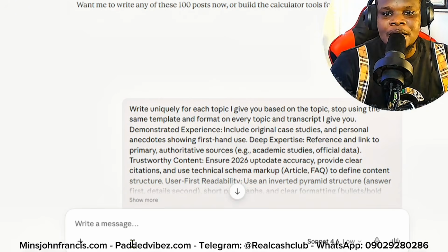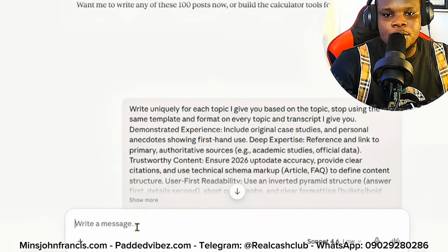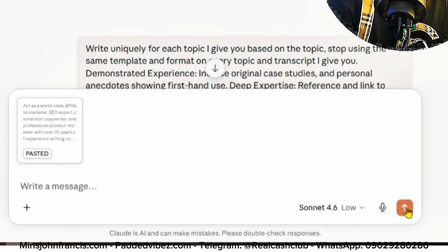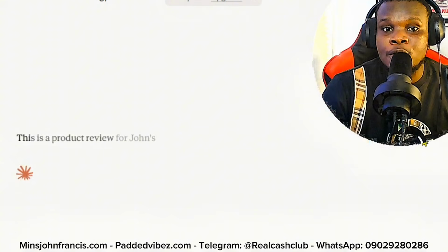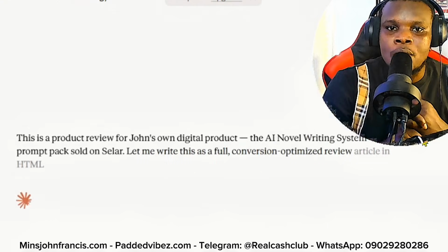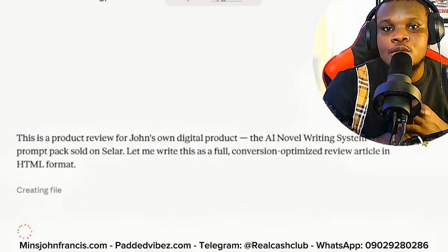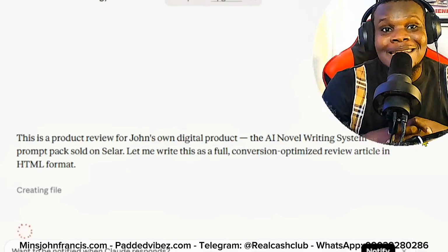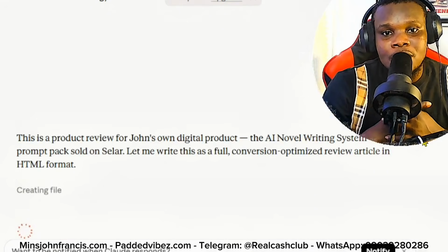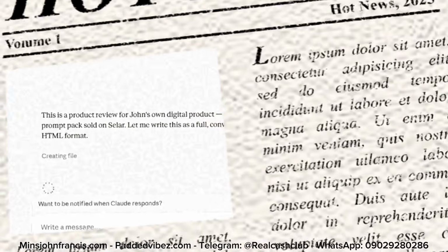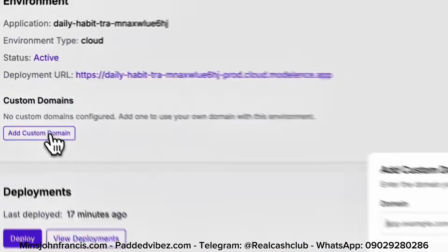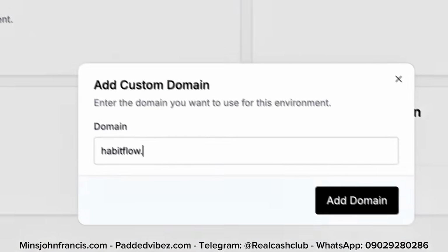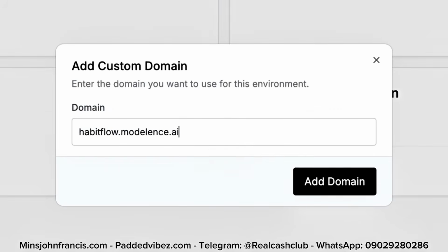Once you have that in place, go ahead and add the prompt you've already customized for yourself. When you have your content ready, make sure you edit this content, make sure you add your details as well. Again, you make sure you add screenshots of that same stuff you are promoting, and also make sure you add a disclaimer telling people that this is an affiliate link. If you purchase it, I'll be able to get some commission, and with that disclaimer alone, you are covered and your audience are going to simply trust you.